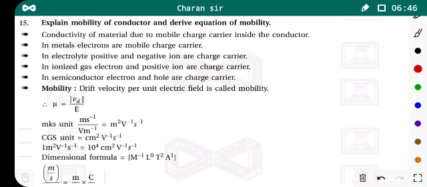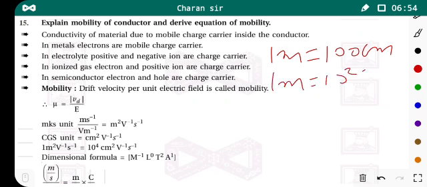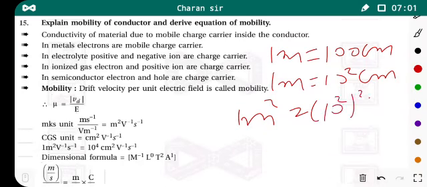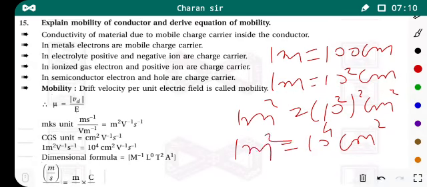You understand? 1 meter is equal to 100 centimeters, that means 10 raised to 2 centimeters. Then for 1 meter square, you take square on both sides: 10 raised to 2 square centimeter square is equal to 10 raised to 4 centimeter square. So we can write, instead of 1 meter square, 10 raised to 4 centimeter square.